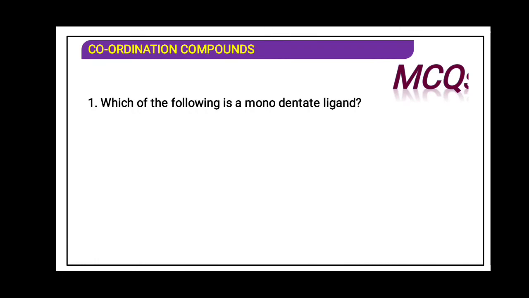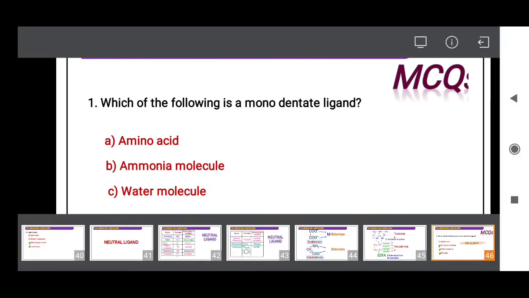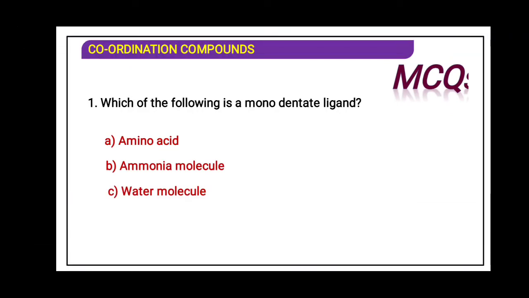Which of the following is a monodentate ligand? That means, what is a monodentate ligand? The ligand which has one donor atom and only one donor atom is said to be a monodentate ligand. Amino acid, ammonia molecule, water molecule, pyridine. Water has one donor atom, pyridine has one donor atom, ammonia molecule has one donor atom.